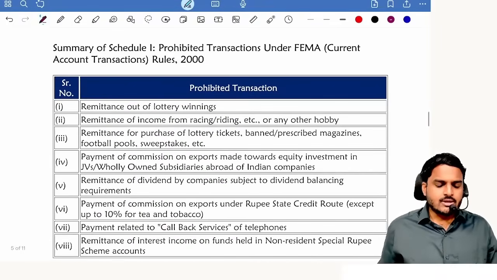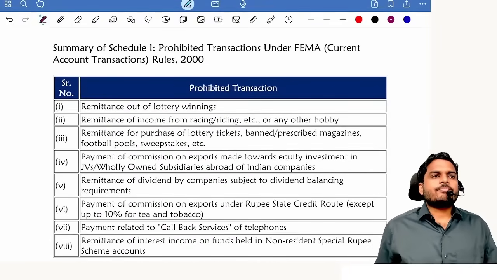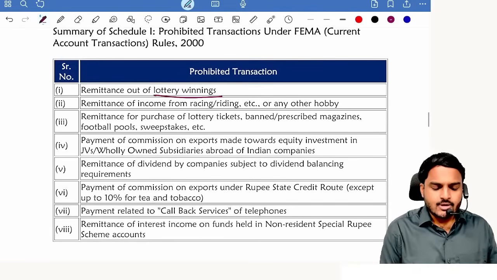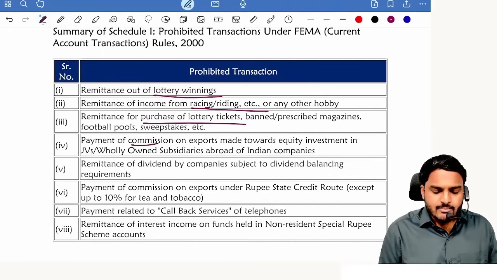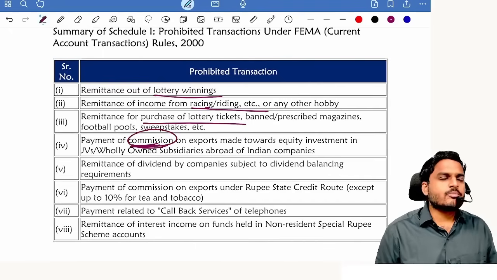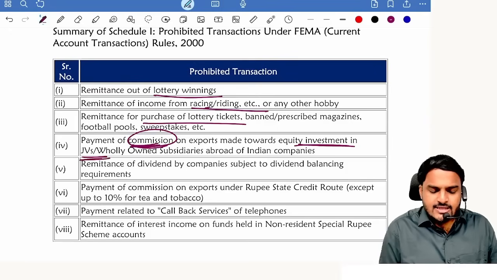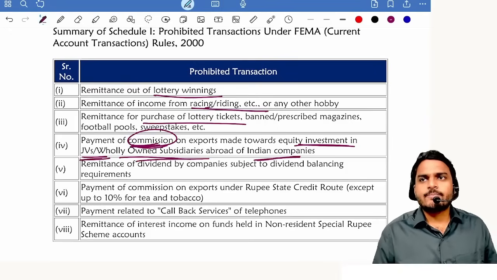Next one, Schedule 1, prohibited transactions under FEMA. Current account prohibited transactions. What are those transactions? Lottery winnings, racing, riding, etc. Next one, purchase of lottery tickets. Payment of commission: all commissions are prohibited, only commissions with respect to